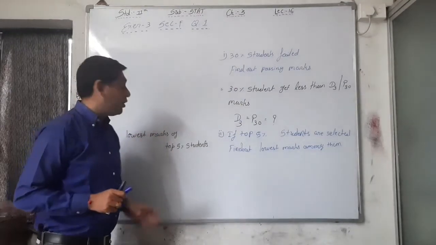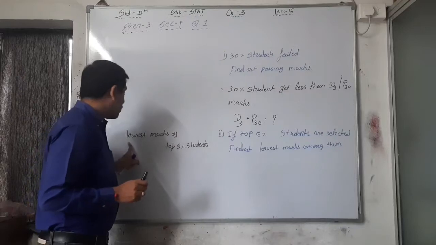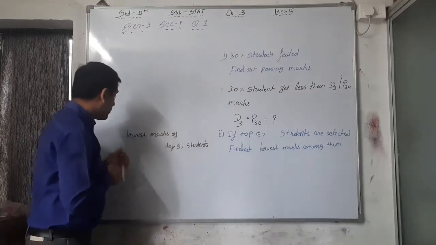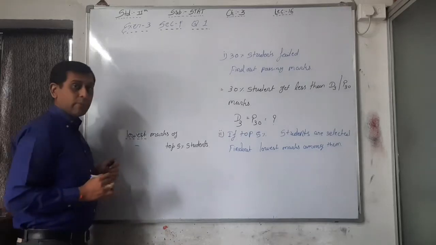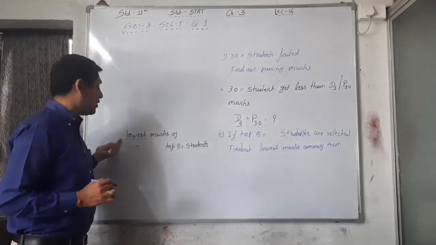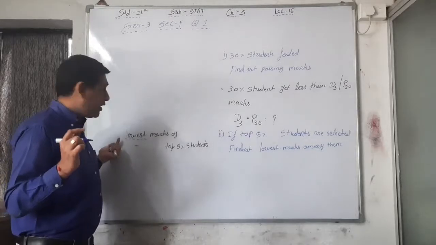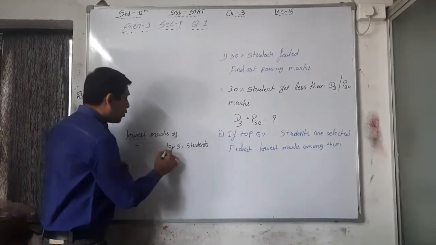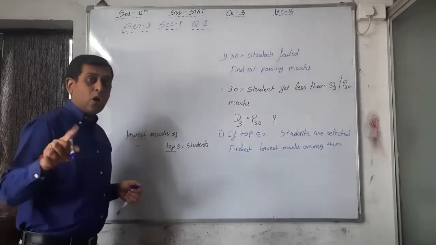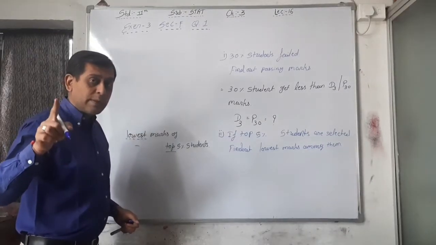Now set the adjustment here. First word is lowest, right? So here it is the sign minus or plus. If highest is there, then we have to put plus. If lowest is here, that's why we have to take minus. Now top or bottom. Top, that means 100. Bottom, that means 0.